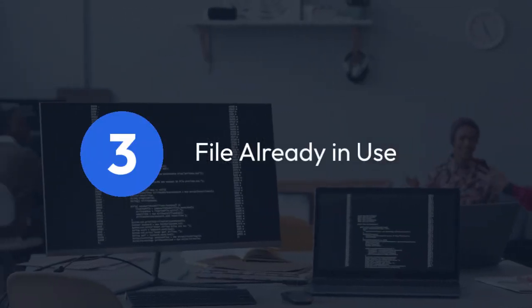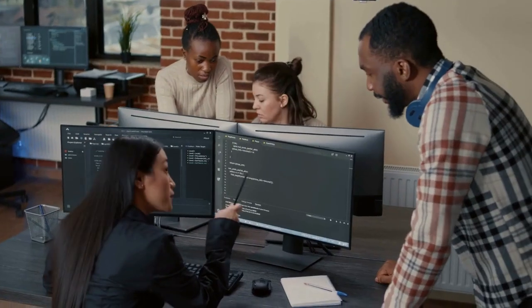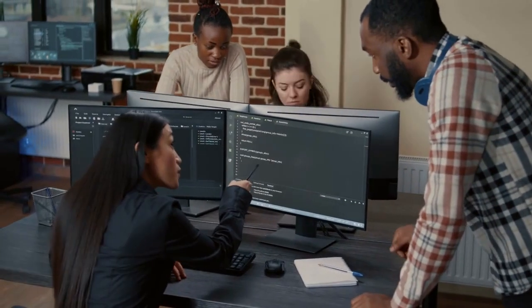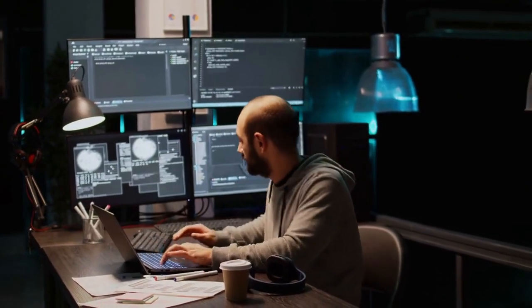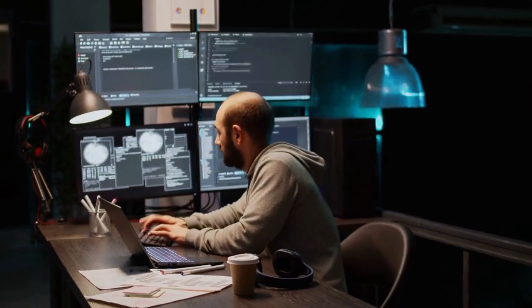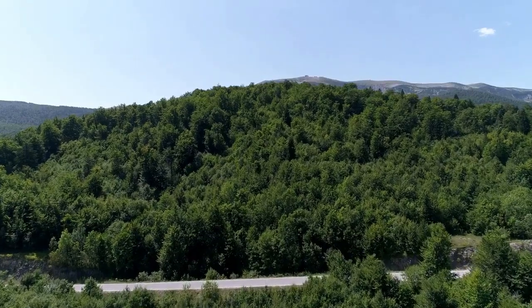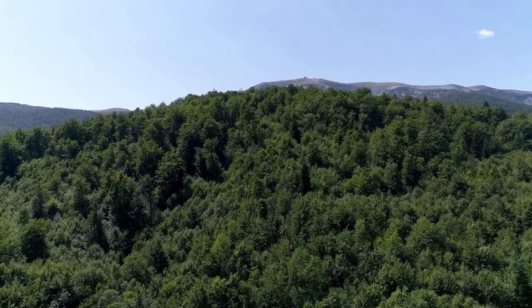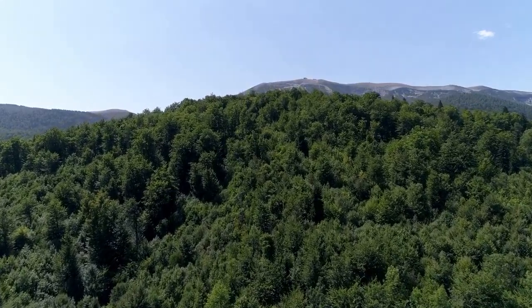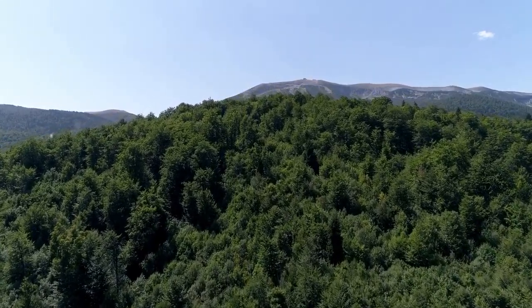3. File already in use. Another cause could be another program or process already holding the file open. If you try to open and manipulate a file that's in use by another application, you'll receive this error. For example, if you are trying to write to a log file which is currently being written to by another part of the program, or a separate process, you may encounter this. Close the file in other applications, or wait until they release the file.